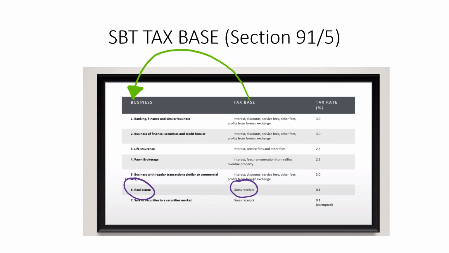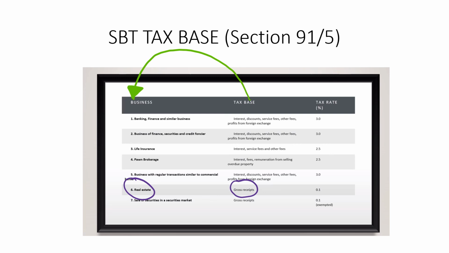If you provide pawn brokerage, the tax base is interest, fee, and remuneration from selling overdue property. If you operate life insurance business, the tax base for SBT is interest, service fee, and other fees. If you provide business of finance, security, or credit, your tax base is interest, discount, service fee, other fees, and profit from foreign exchange.